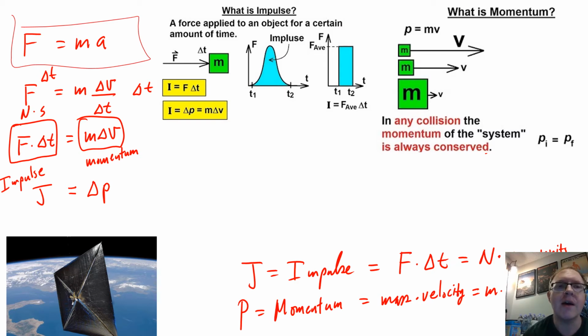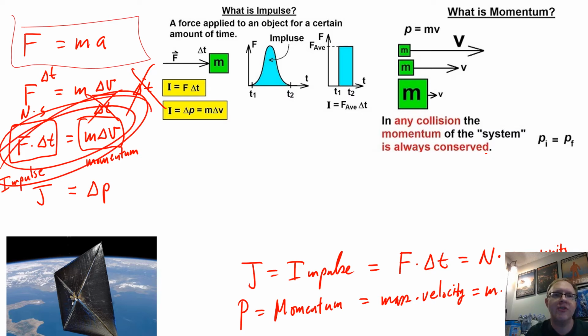If you take acceleration and turn that into change in velocity over change in time, and then multiply both sides of the equation by delta t, those delta t's will cancel out. So those cancel, and what you're left with is force times delta t equals mass times change in velocity.